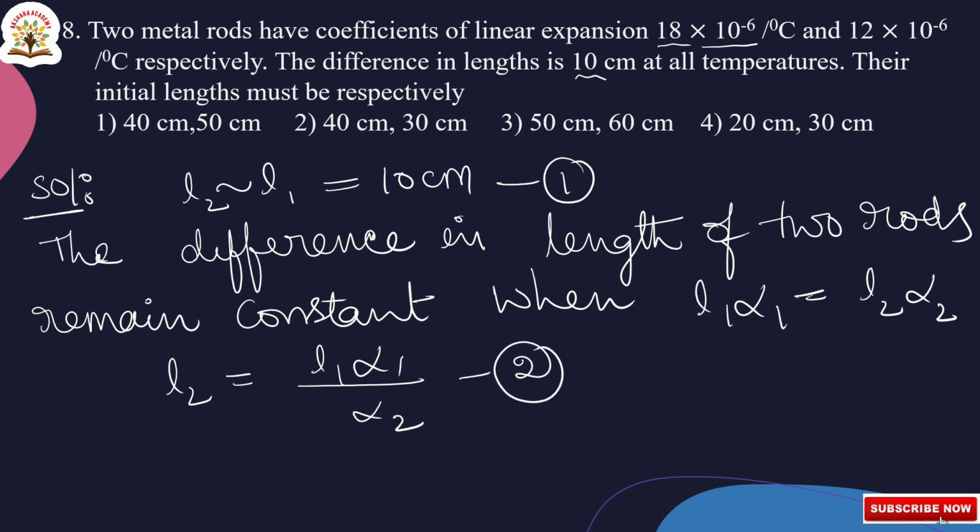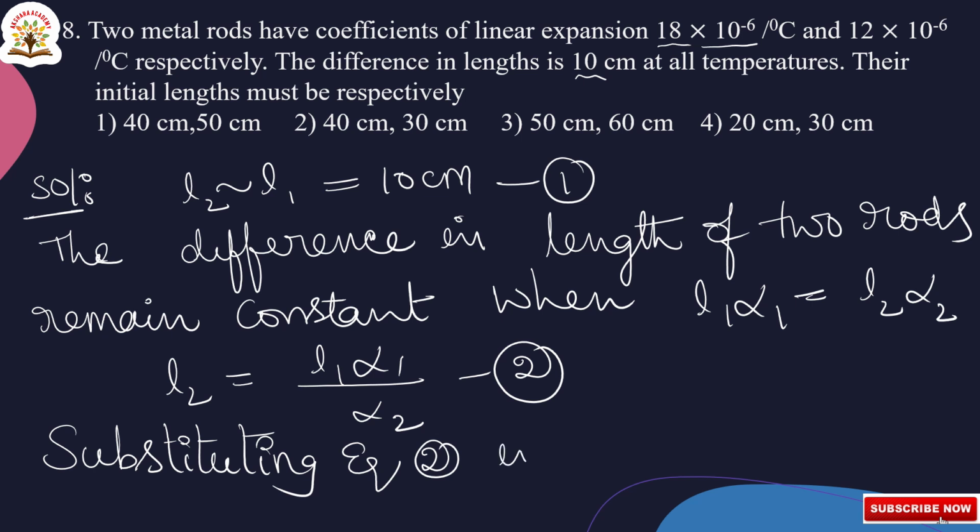Consider this as equation number 2. Substituting equation 2 in equation 1, we get L1 alpha 1 by alpha 2 minus L1 is equal to 10.